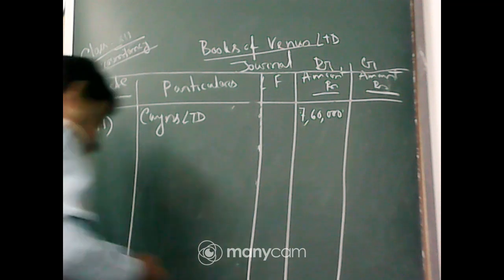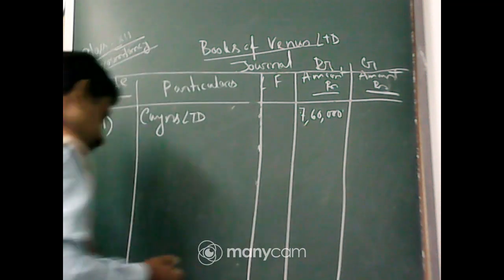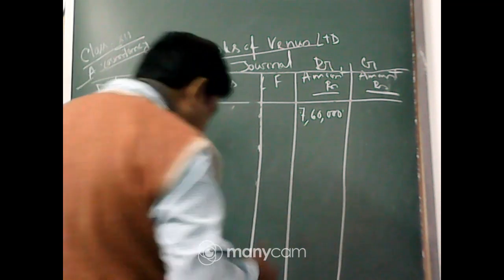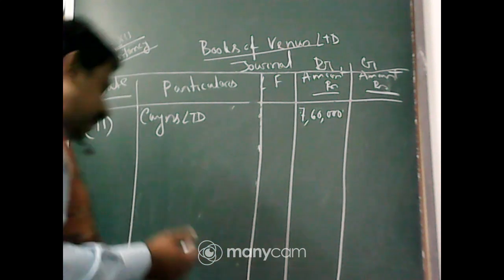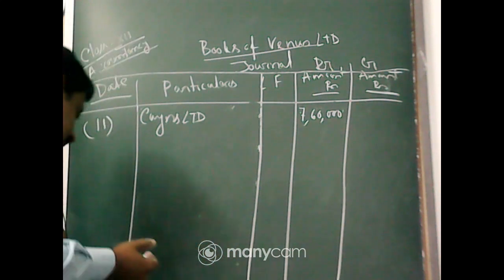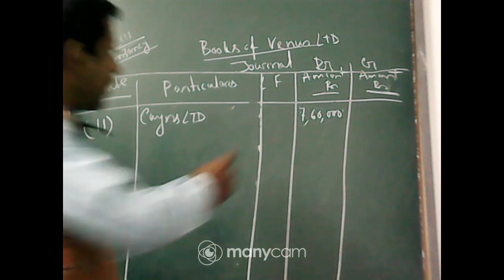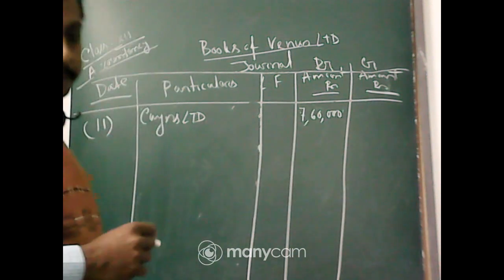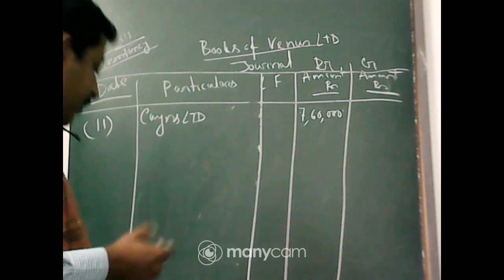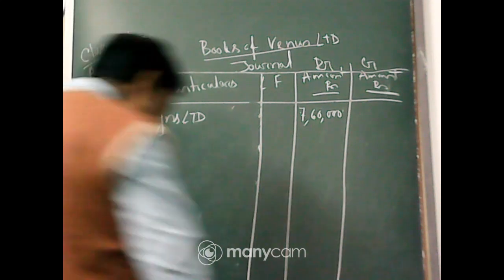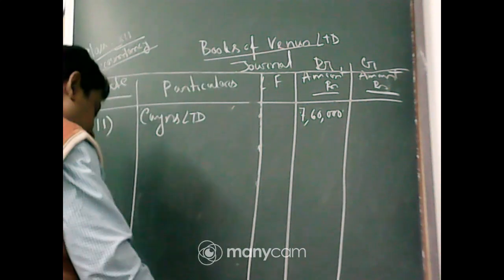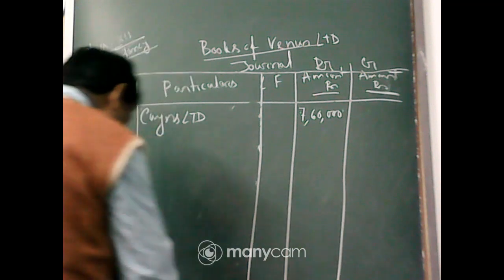So Venus Limited issued 9% debentures whose face value is rupees 100 each at a discount of 5% in full satisfaction. Full satisfaction means they issue 7,60,000 value through these debentures, but they issue at a discount, that is price of 95.